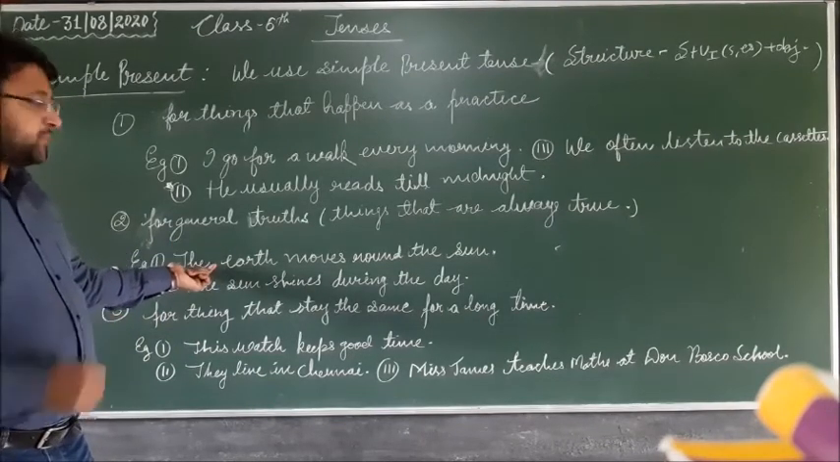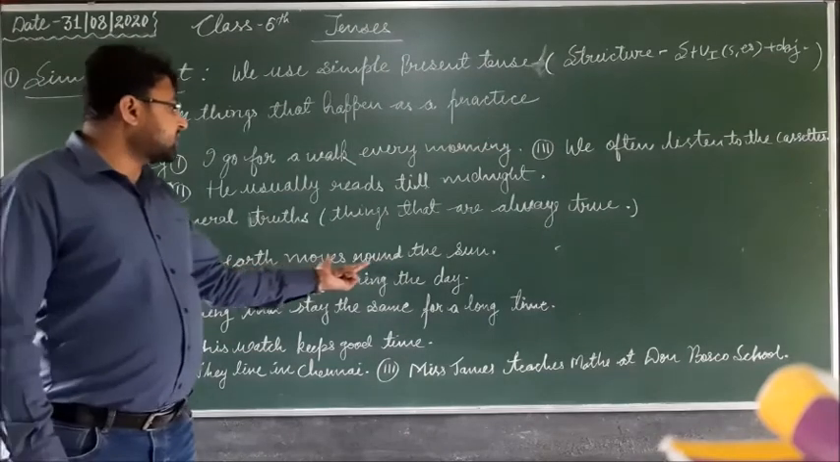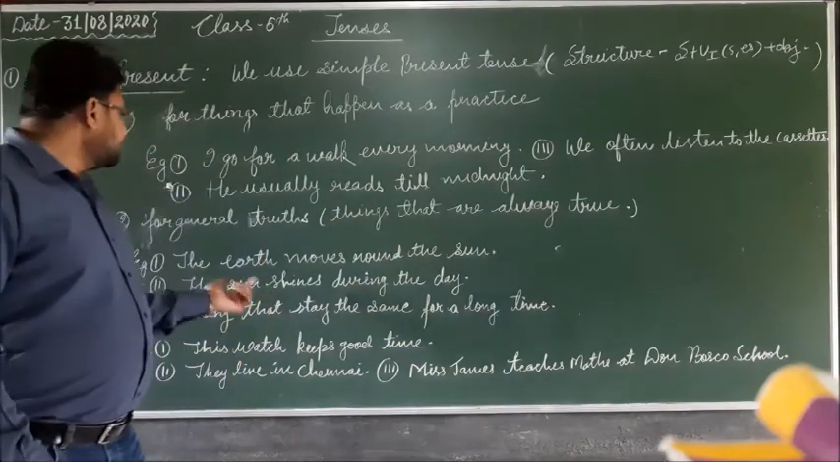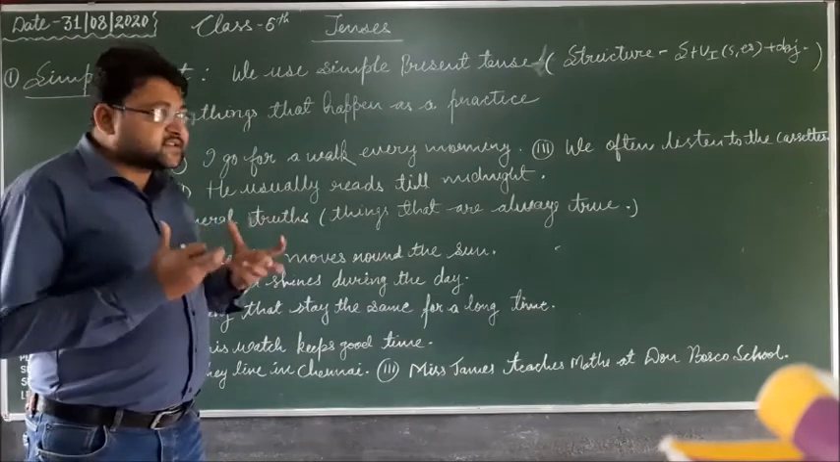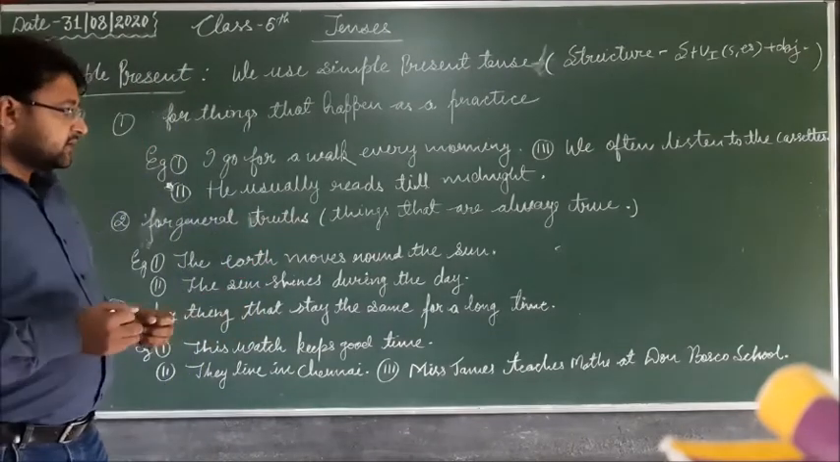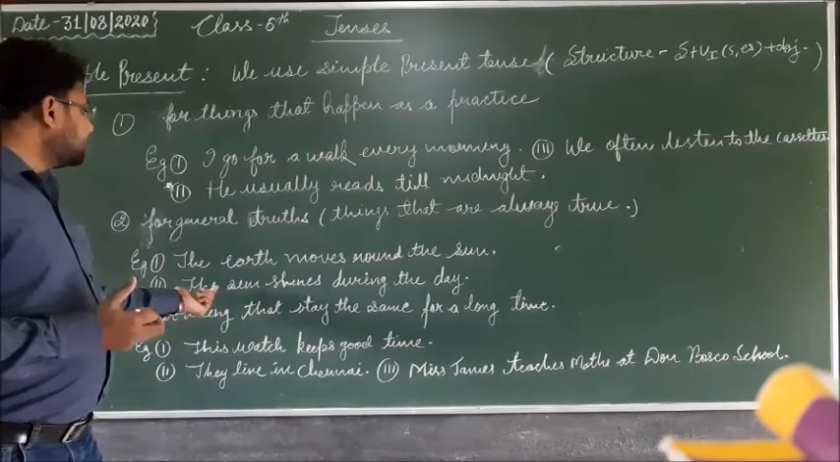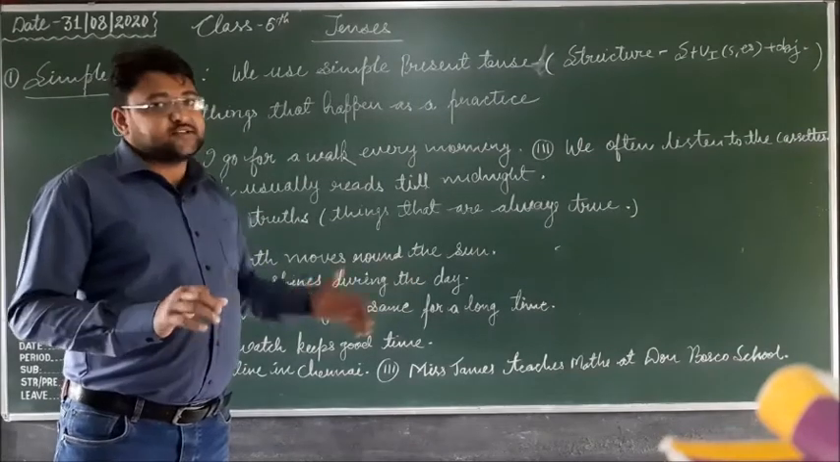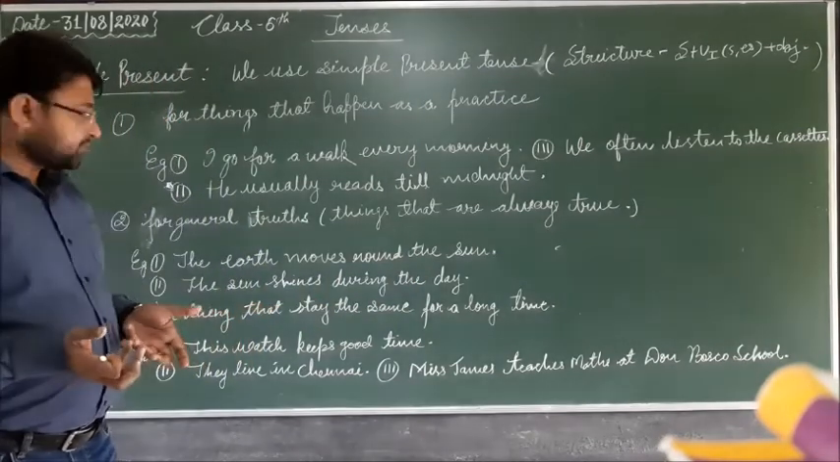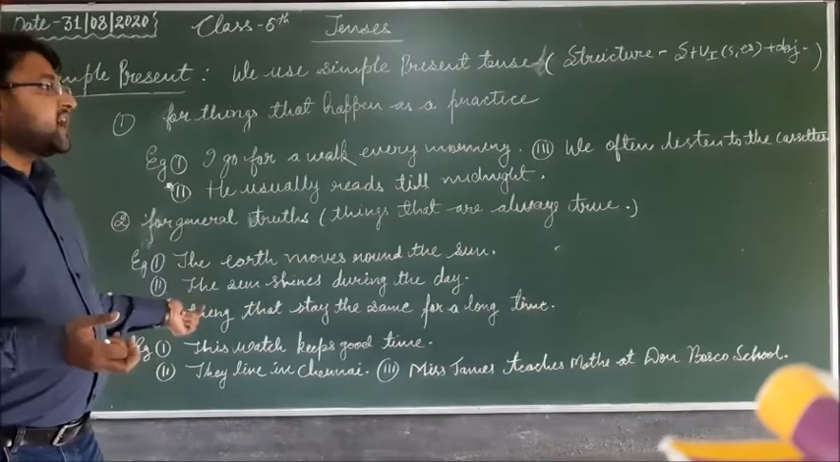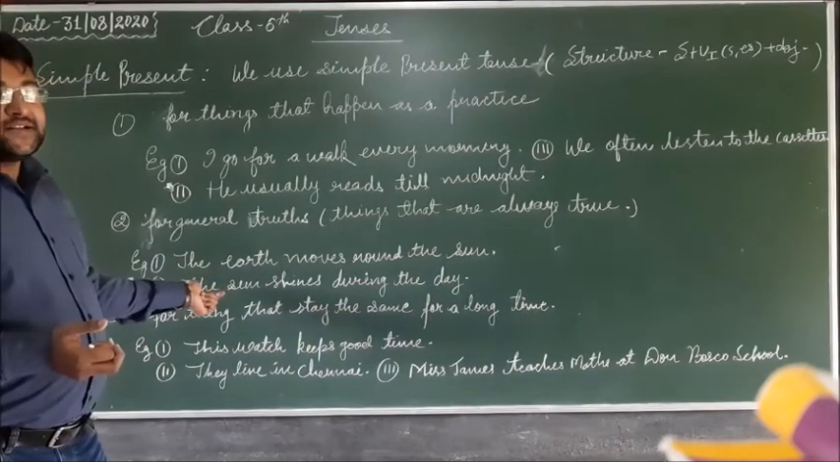You can see example here. The earth moves around the sun. So the earth moves around the sun. This is a true activity. The sun shines during the day. This is also true. So these kinds of activity we give in simple present tense.